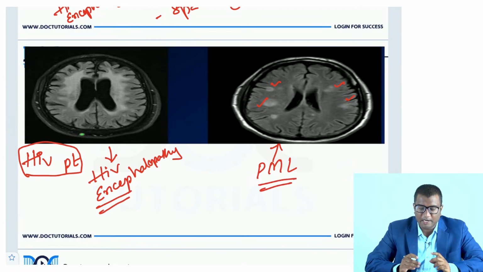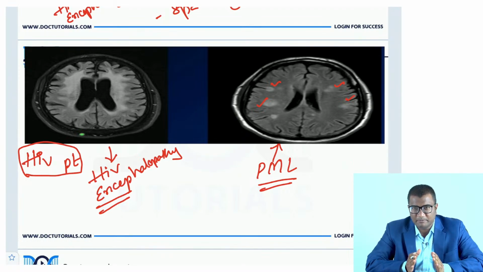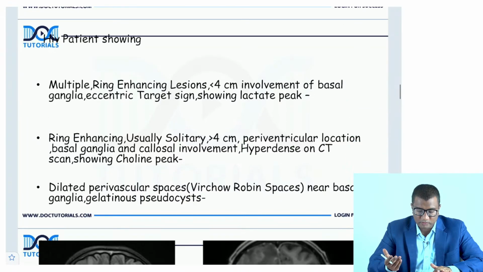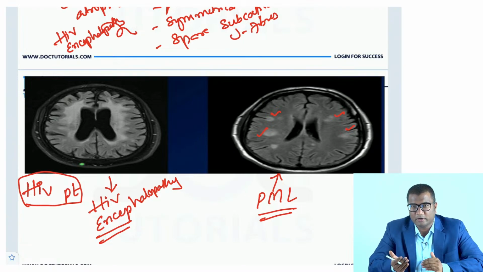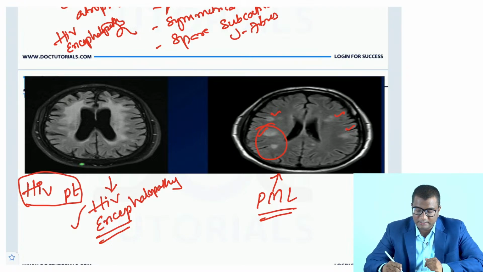So please remember how to identify the images. An HIV patient will be given to you, right? Poor CD4 count, immunocompromised state will be there. Look at the MR appearances that are given. They can give you those wordings, okay? Where you see bilateral, symmetrical involvement, periventricular involvement, sparing of subcortical U fibers, it favors HIV encephalopathy. But with parieto-occipital involvement, multiple bilateral but patchy, asymmetrical involvement, think of progressive multifocal leukoencephalopathy.